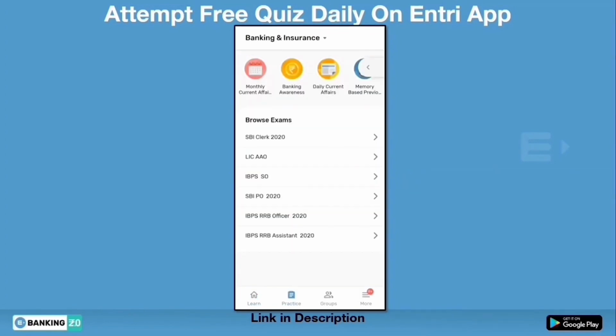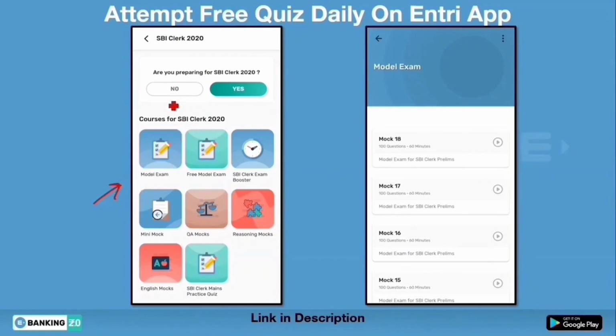If you want to practice, what you have to do is go to the practice section, where you will get an interface like this. Okay, you can click on the exam which you are preparing. After clicking on this, you will get your free mock test. Let's suppose you have clicked on SBI Clerk 2020. Okay, after clicking it, you will see an interface like this. Our app will ask you, are you preparing for SBI Clerk 2020? Then simply click on yes. Then you will see the number of courses related to SBI Clerk 2020. You can attempt any of these courses.